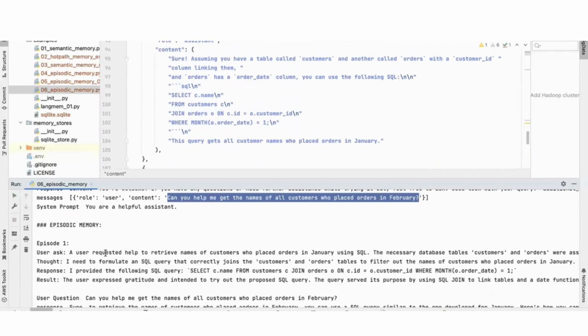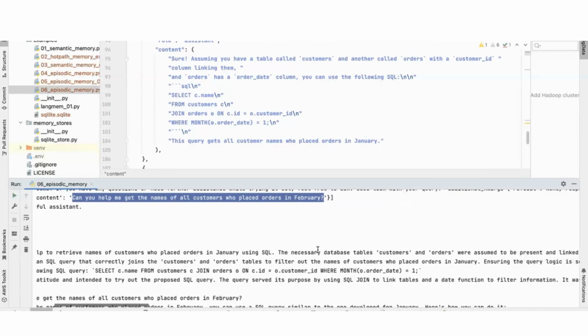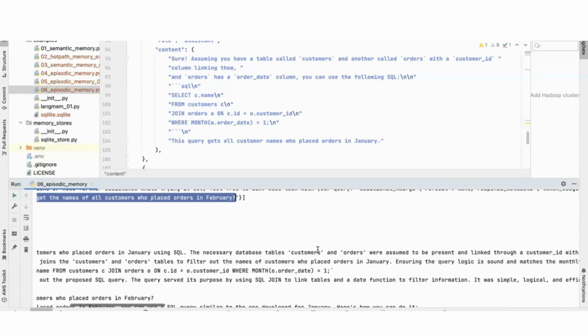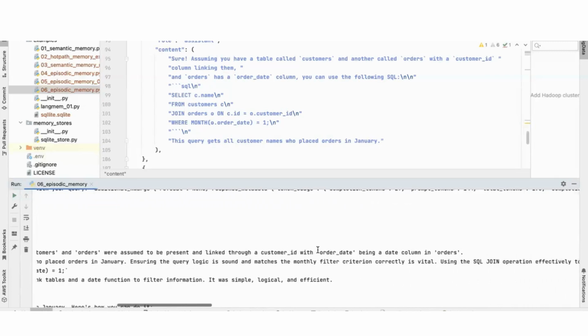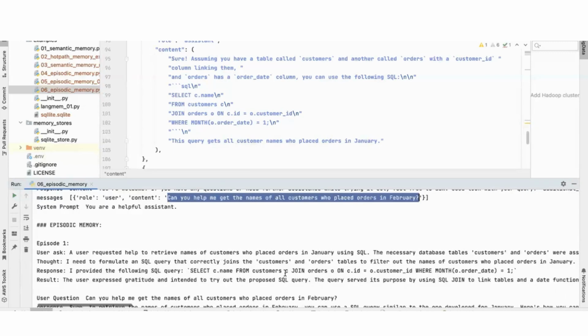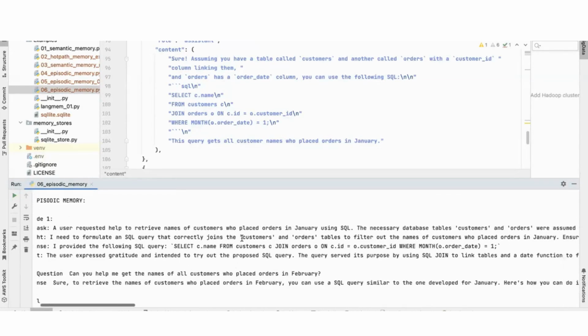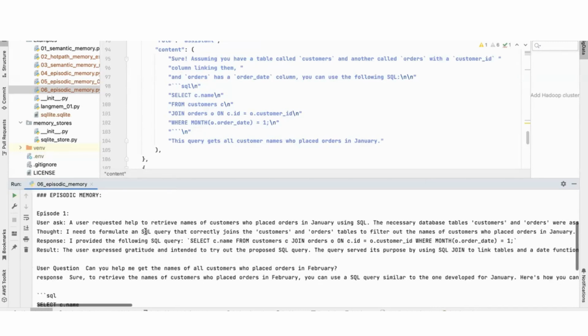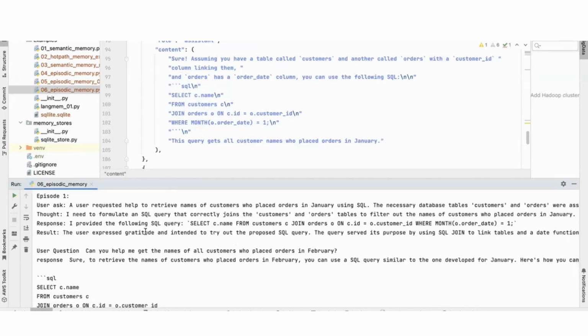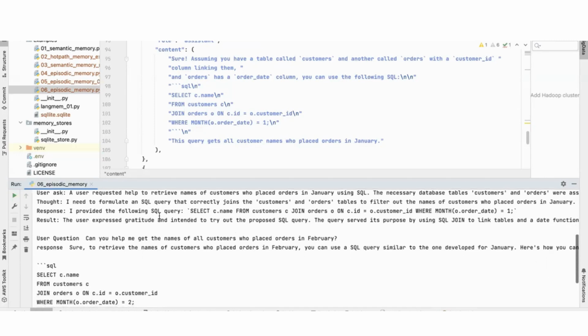The user ask was that the user requested help to retrieve names of customers who placed orders in January using SQL. The necessary database tables, customers and orders, were assumed to be present, linked by a customer ID, with order date being a date column in orders. Then the thought is, I need to formulate a SQL query that correctly joins the customers and orders. And the final response it gave in the previous interaction is, I provide the following SQL query. Select, and so on, this is a query. The user expressed gratitude and intended to try out the query. That was the previous interaction, so it has feedback from the user also that it is fine.